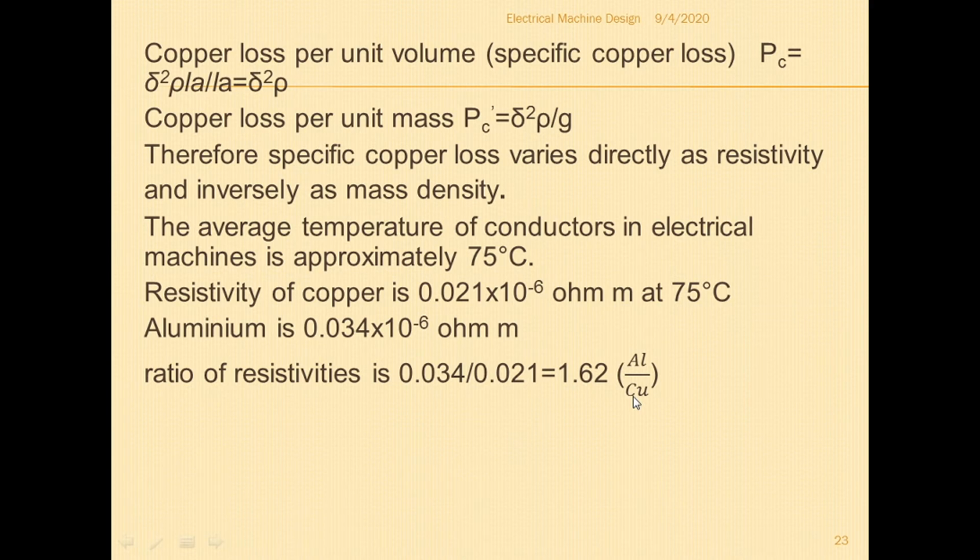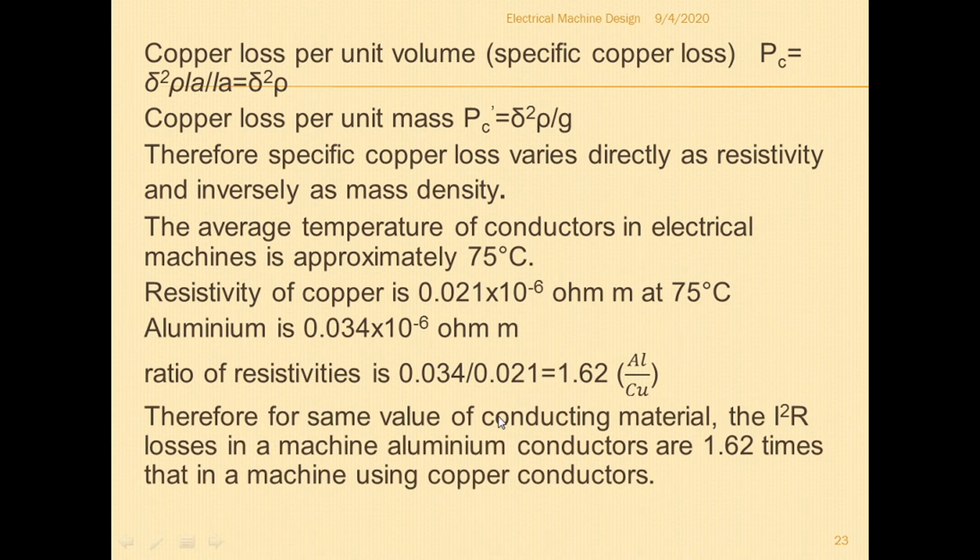The ratio of aluminum resistivity, 0.034 into 10 to the power minus 6, to copper resistivity, 0.021 into 10 to the power minus 6, is 1.62.